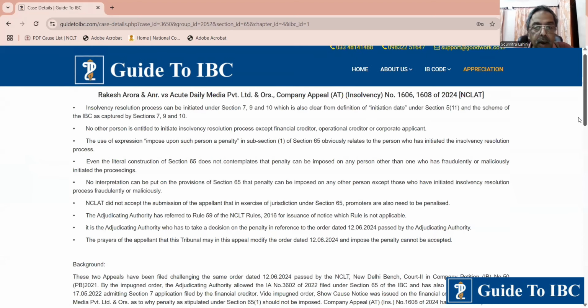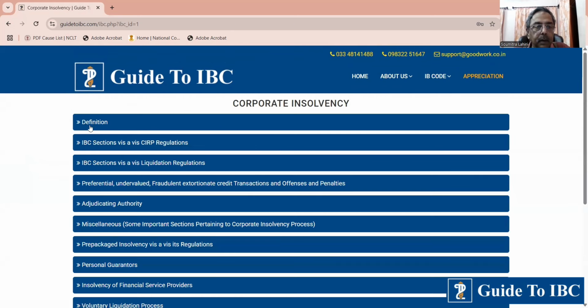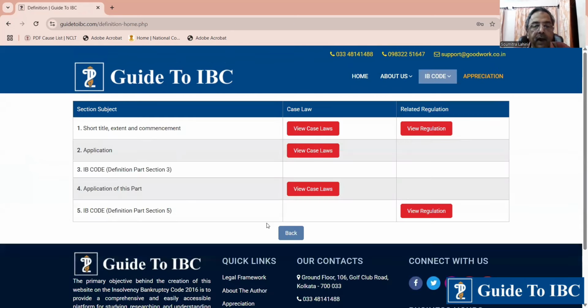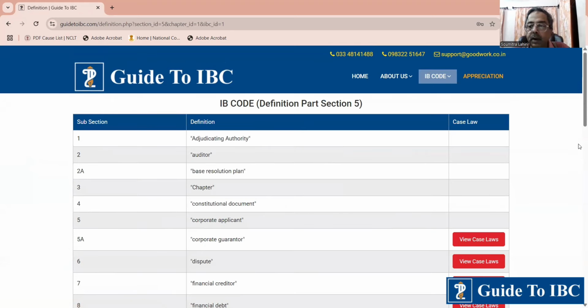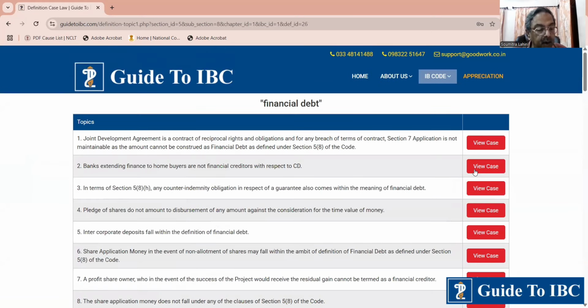Now let us come to the definition. This is again a Supreme Court case, section 5(8), which deals with financial debt, topic 26.